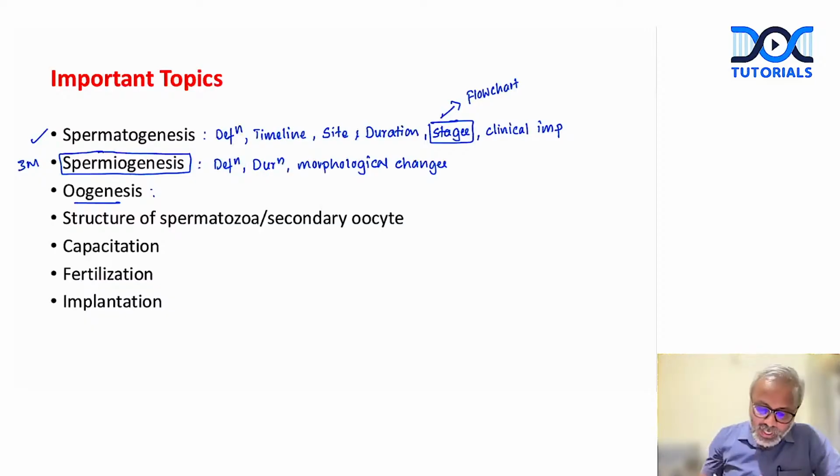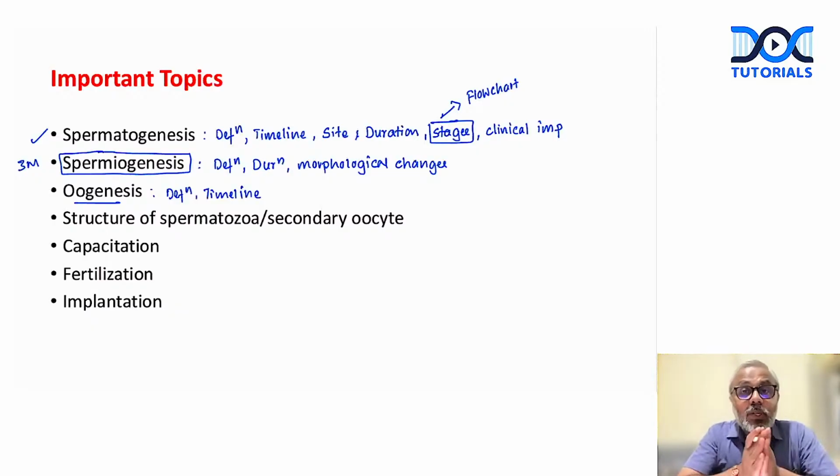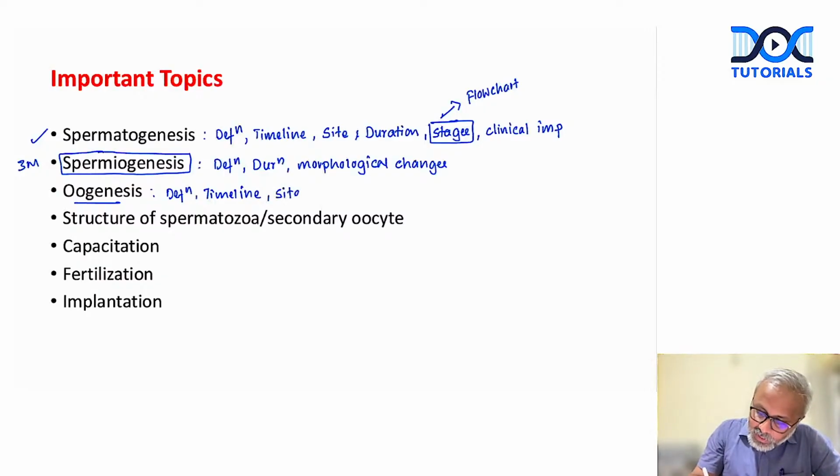I'll repeat again. Oogenesis, again, we start with defining what it is. Then timeline. When does oogenesis begin? Oogenesis is peculiar from spermatogenesis in that spermatogenesis begins at puberty, whereas oogenesis begins when the female fetus is still inside the uterus. So there is a prenatal stage, there is a postnatal stage. So timeline. Then where does it occur?